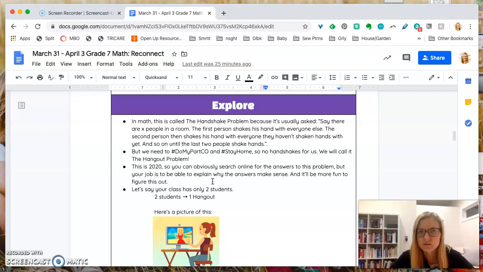You could probably just do a search and figure out the answers to this problem. But what we want you to try to think about is why do the answers make sense to this problem? And we think it'll be more fun for you to figure it out yourself. And I am here to help you.